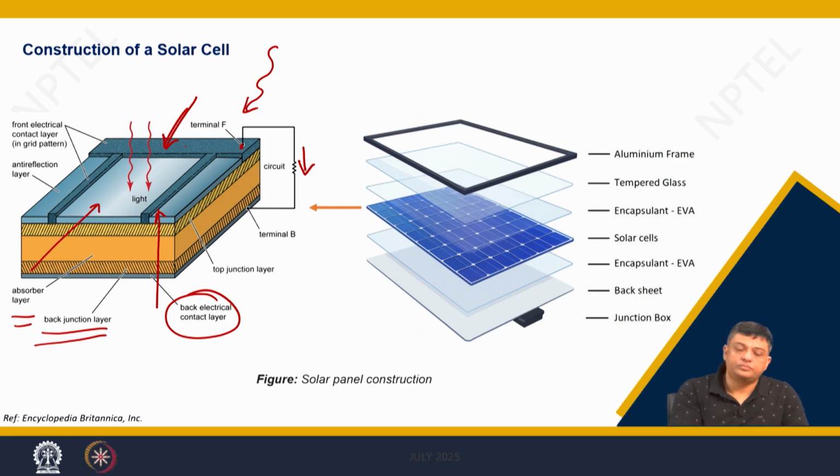So, one is the electron transport layer, ETL, and the other is HTL, that is the hole transport layer. And this is what the construction of a cell looks like.